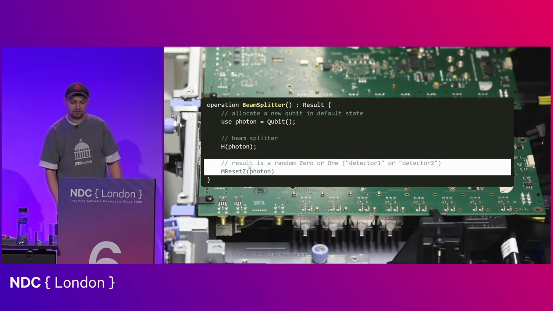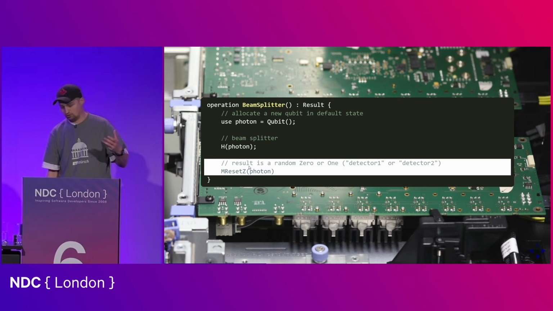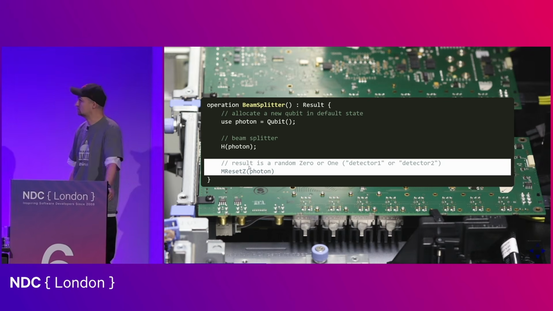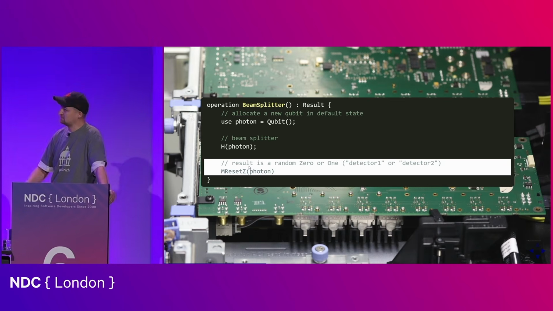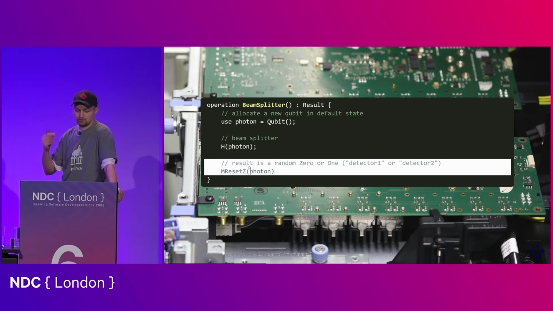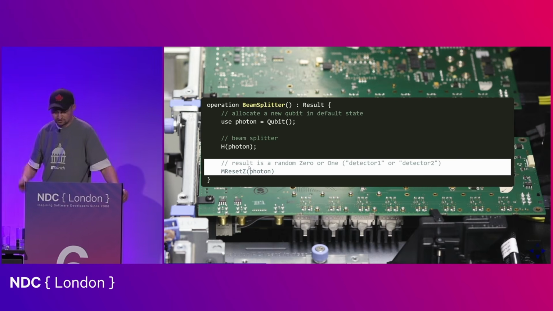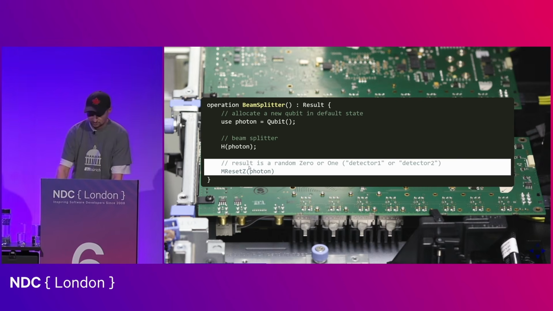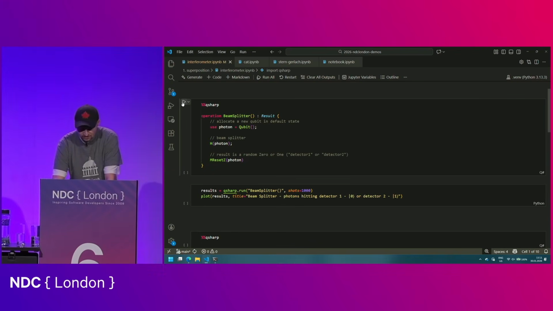We do this by performing a measurement over the quantum bit, so in our case, the photon. The measurement basically extracts a classical bit out of a quantum bit. So it gives us a 0 or a 1. And that is something that we can then map to detector 1 or detector number 2. And so this is the code that I had on the slide.